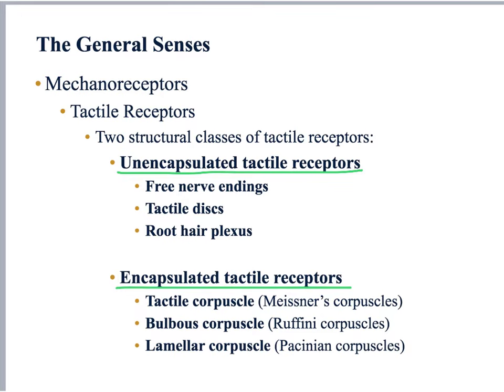The unencapsulated tactile receptors found in our skin include the free nerve endings, the tactile discs, and the root hair plexus. The encapsulated tactile receptors found in our skin include all the corpuscles. So we have the tactile corpuscle, the bulbous corpuscle, and the lamellar corpuscle that you guys are familiar with.